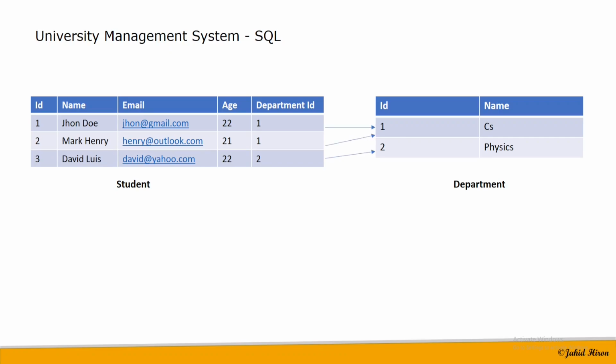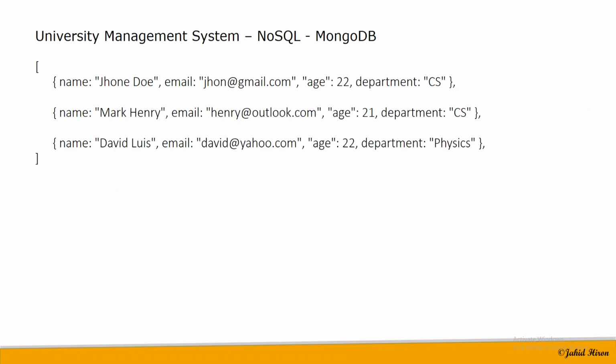The main ID of a table is known as the primary key, and the relational ID with another table is known as a foreign key. And that is the relation we talk about in a relational database. And if we try to see the same scenario in terms of NoSQL, especially MongoDB, then it looks like this. In SQL, what is a table? In NoSQL, that is a collection. And in SQL, what is a row or single record? In NoSQL, that is a document.